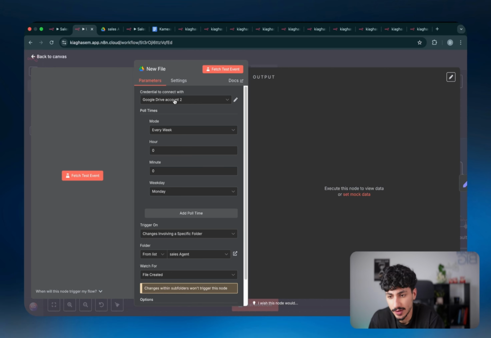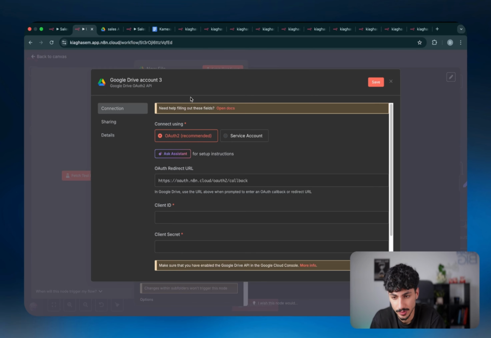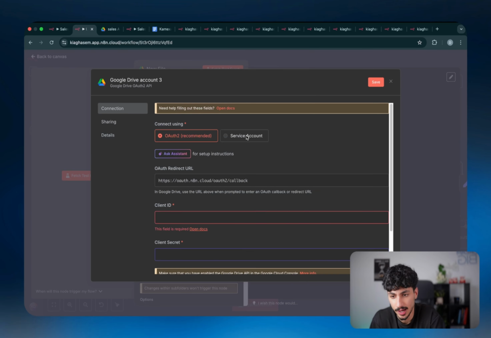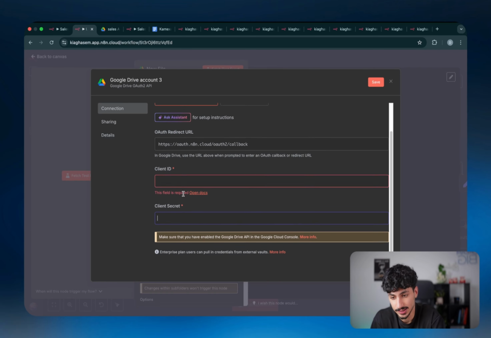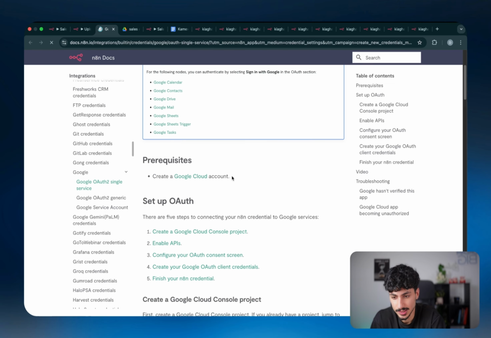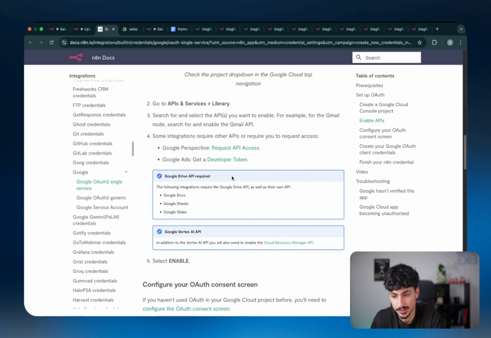What you have to do is connect yourself to Google Drive, which is actually a massive pain in the bum. But to do this, all you have to do is click on create new credential, and then it's going to ask for a client ID and client secret. Now, if you don't know exactly how to set this up, which I honestly don't expect you to, click on open docs. And then as you can see, n8n walks you through exactly how to set this up.